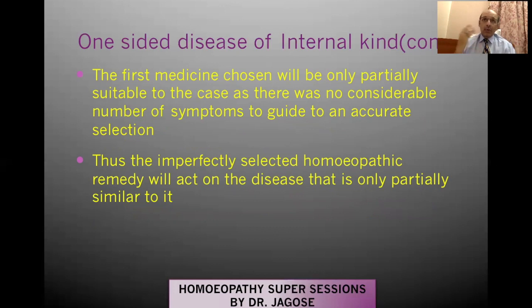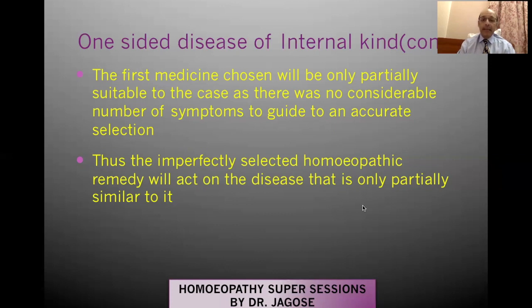So in a one-sided disease where you are only getting one or two characteristic symptoms, the other symptoms are not well perceived by the physician because they are ill-defined or hazy. So naturally, the first medicine will only be partially similar.